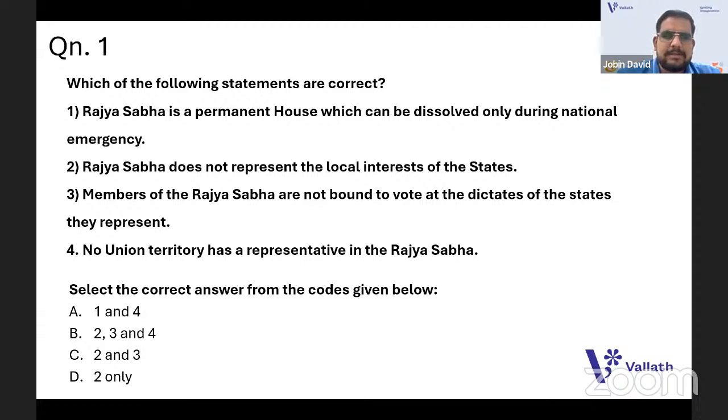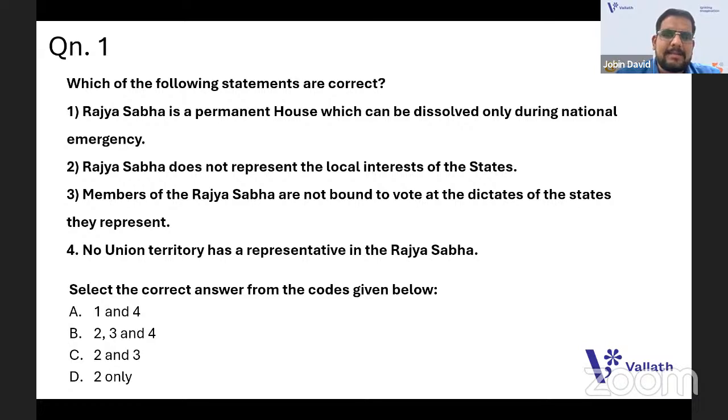So in this question, you want to identify the correct statement regarding the Rajya Sabha. Rajya Sabha is a permanent house which can be dissolved only during national emergency, to say. Rajya Sabha does not represent local interest of the states. The members of the Rajya Sabha are not bound to vote at the dictates of the states they represent. And no Union Territory has a representative in the Rajya Sabha. Okay, B you are saying is 2, 3, and 4. Some answers are 2, 3, and 4.